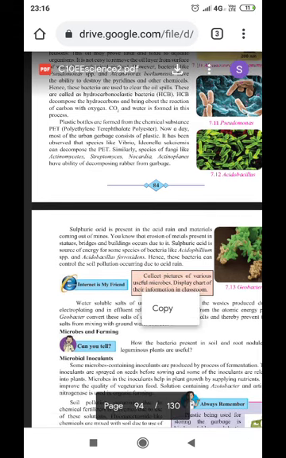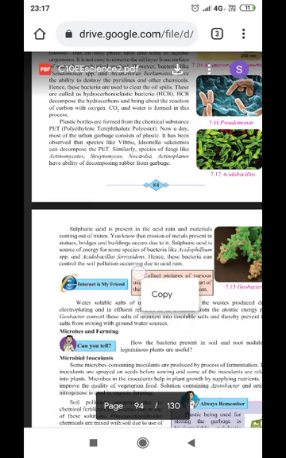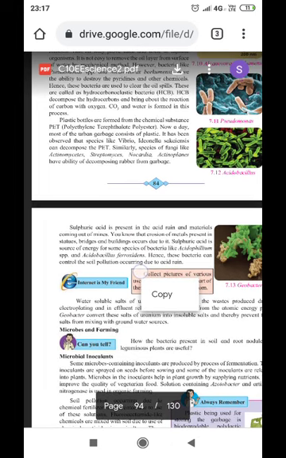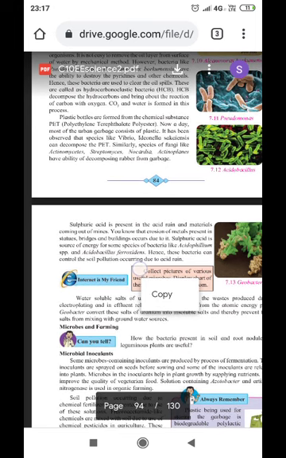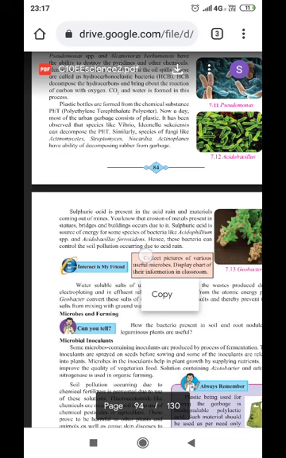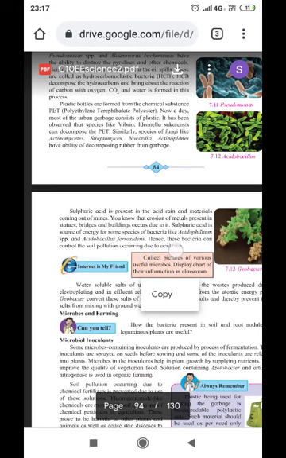Plastic bottles are made from chemical substances. We call it PET, polyethylene terephthalate polyester. Nowadays, most of the urban garbage consists of plastic. It has been observed that species like Ideonella sakaiensis can decompose PET. Similarly, species like Actinomyces, Streptomyces, Nocardia, and Actinoplanes have the ability of decomposing the rubber from the garbage. So even rubber, which is very harmful in the atmosphere, can be decomposed with the help of certain bacteria.